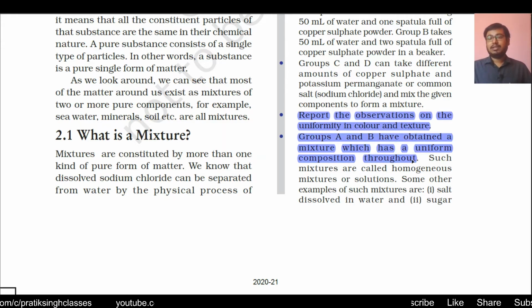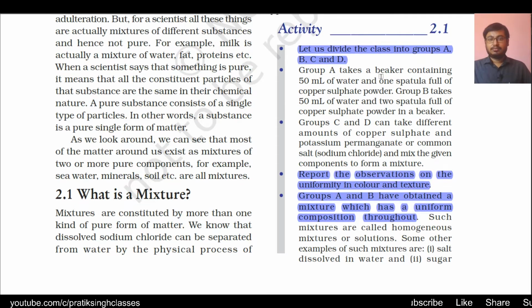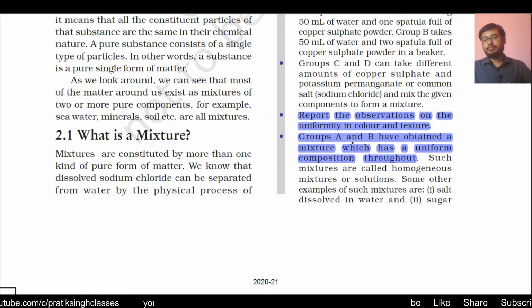Even though they have different shades of the same color, the components are the same: water and copper sulfate solution. Such mixtures are called homogeneous mixtures or solutions.